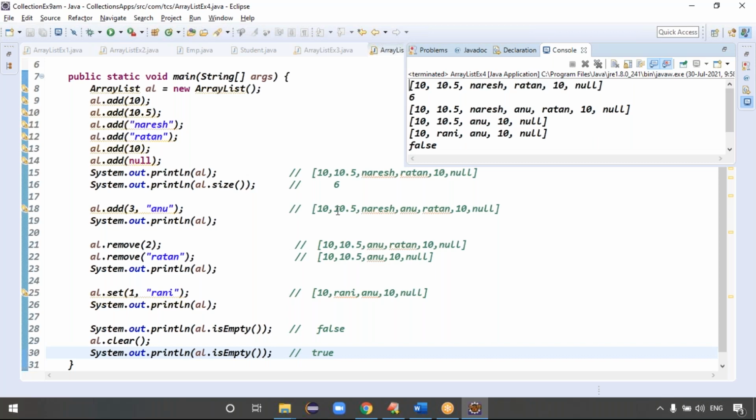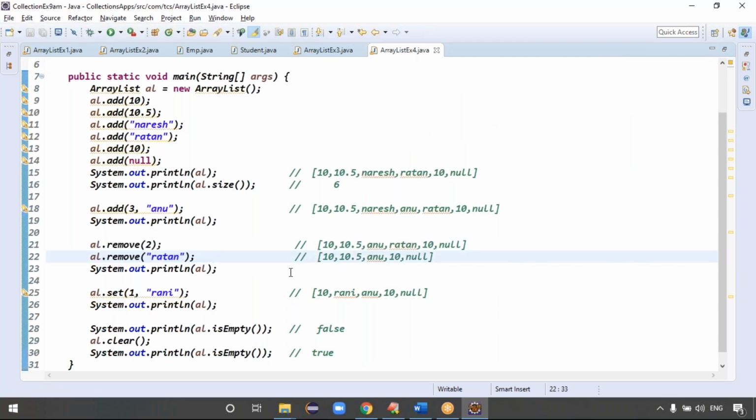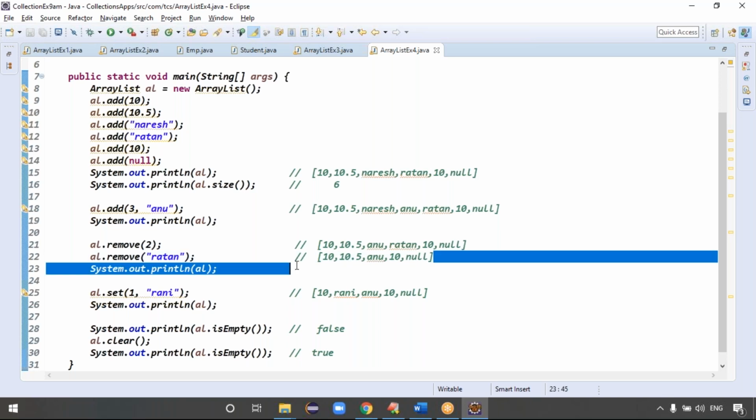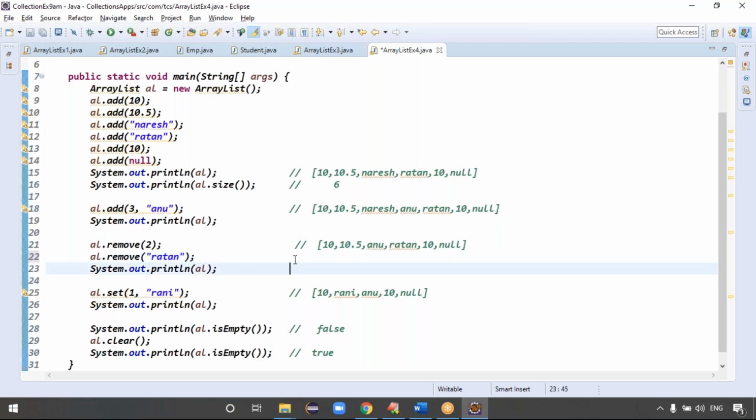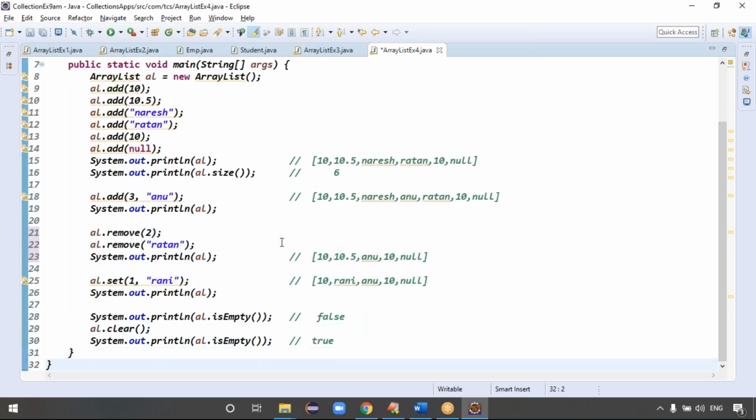Then replacement, guys. Here these two lines' output is not printed, right? After these two removal operations, only the last value is printed. We got the output only from this print statement, after removing the second element and after removing Ratan. Exactly. Guys, are you clear now?